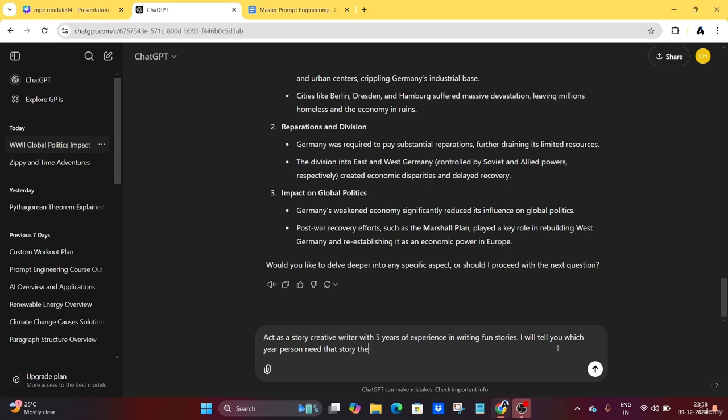Then after that, I am using the cognitive verifier prompt pattern, in which I am asking the AI to ask me subdivided questions related to the main task. So I have to define a task here.